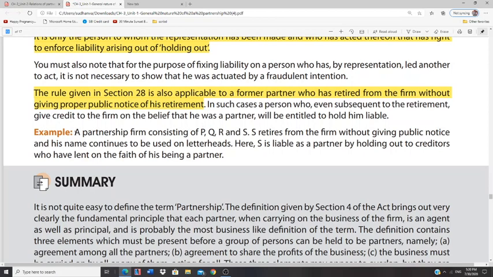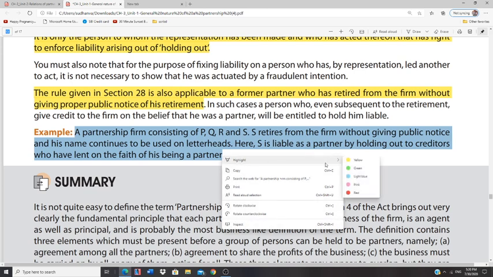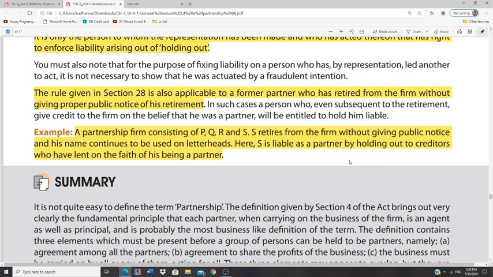Please go through this particular example. A partnership firm consists of P, Q, R, and S as partners. S retires from the firm without giving public notice, and his name continues to be used on the letterhead. Because he has not given public notice, S is liable as a partner by holding out to creditors who have lent on good faith. So S is called a partner by holding out or partner by estoppel.